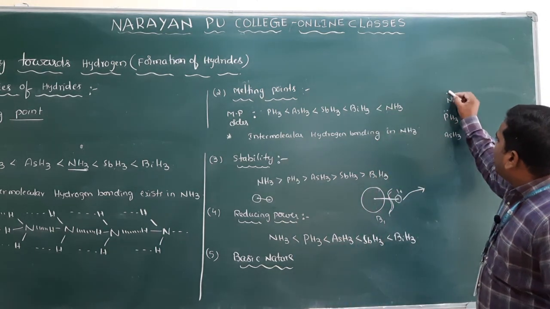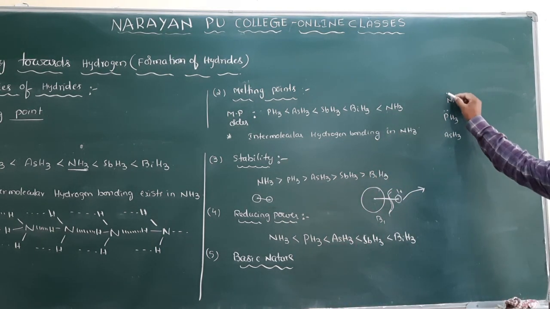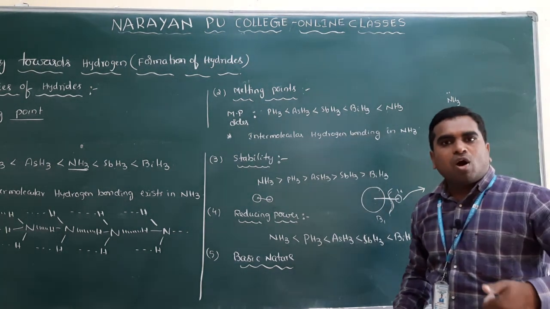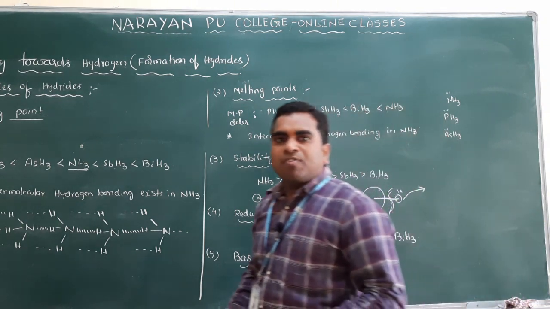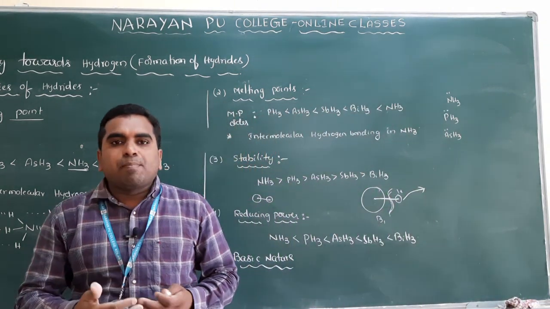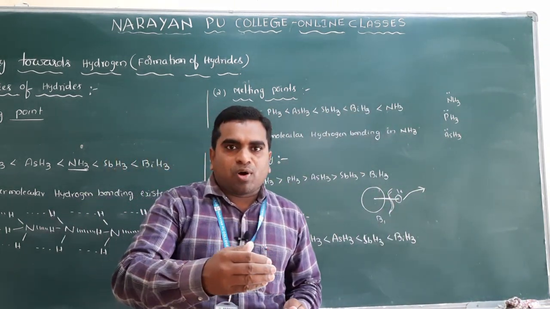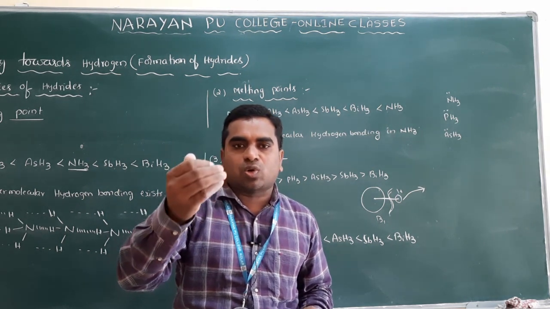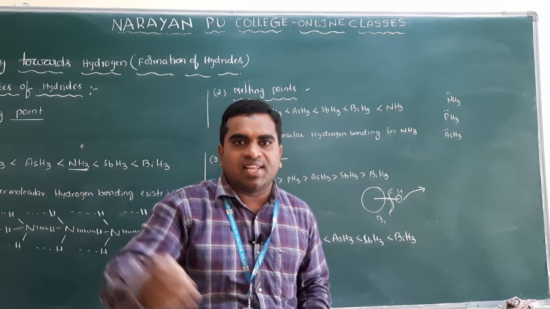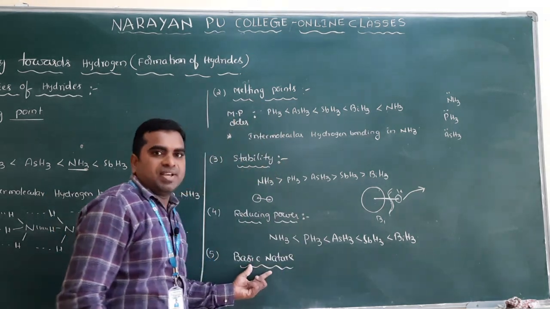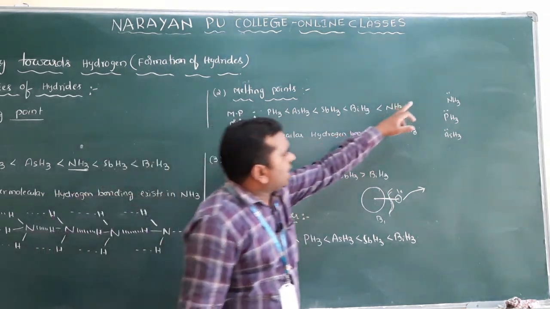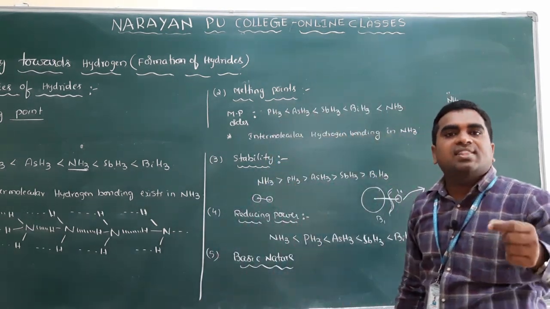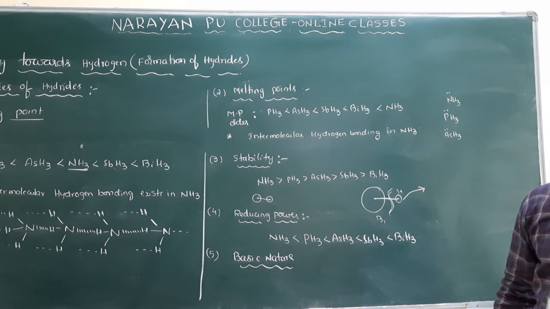So now all these hydrides having nitrogen, the central atom, have 1 lone pair of electrons. How do we define the basic character? It is the capacity or tendency to donate the electrons to others easily. That we will consider as the basic character. Here NH3 and the others all have a pair of electrons. Which one will donate the pair of electrons easily? That is the strong base.